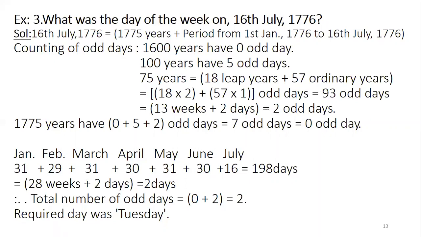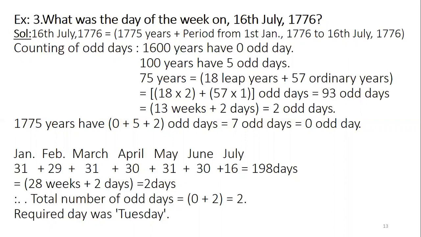Then 75 years have 18 leap years plus 57 ordinary years. So that will contribute 93 odd days, so finally 2 odd days. So totally 1775 years have 0 plus 5 plus 2, 7 odd days.